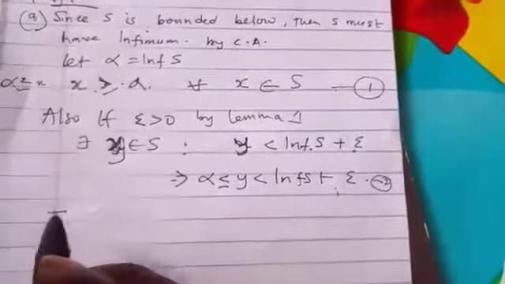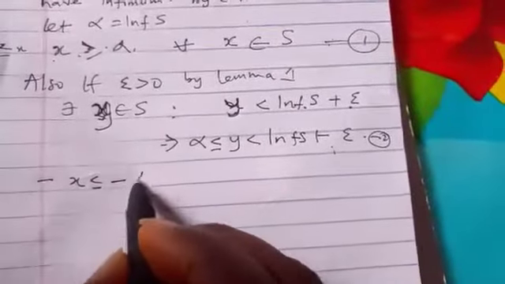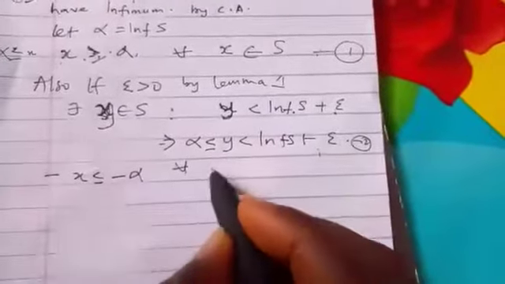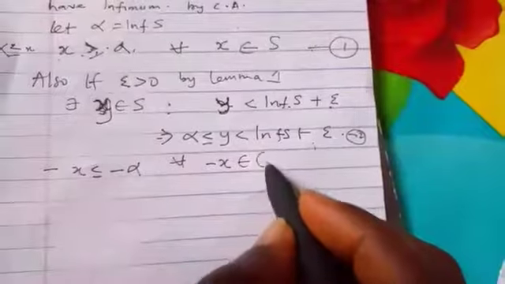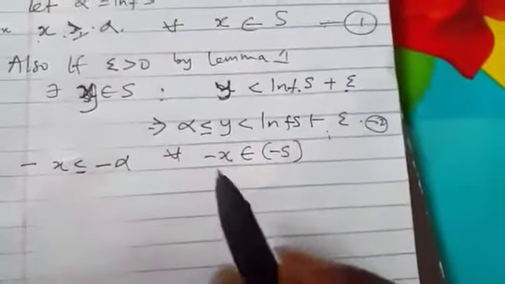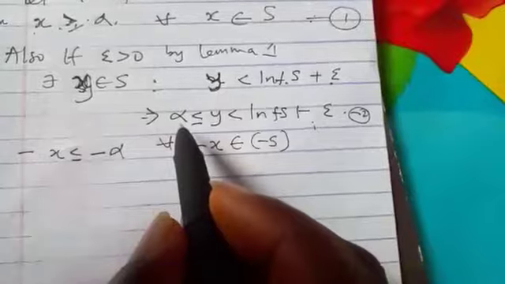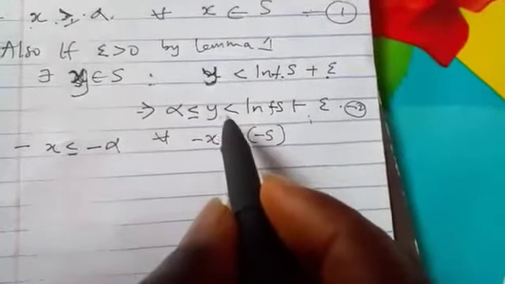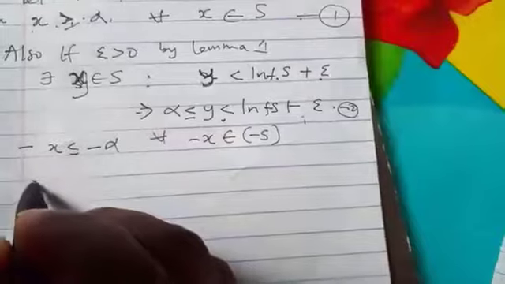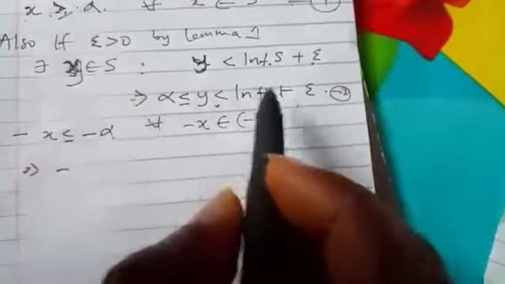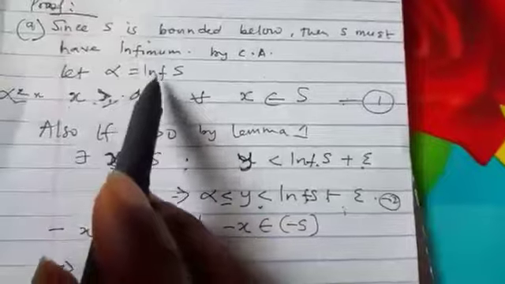If I multiply both sides by minus, this will be minus s, and the sign changes, for all minus s belonging to minus S. Also the second one too will be written: if I multiply both sides by minus, this will be minus infimum of S. Don't forget that our infimum of S is alpha.